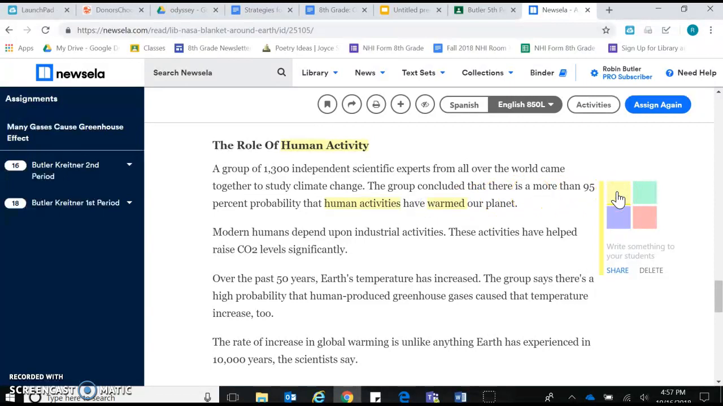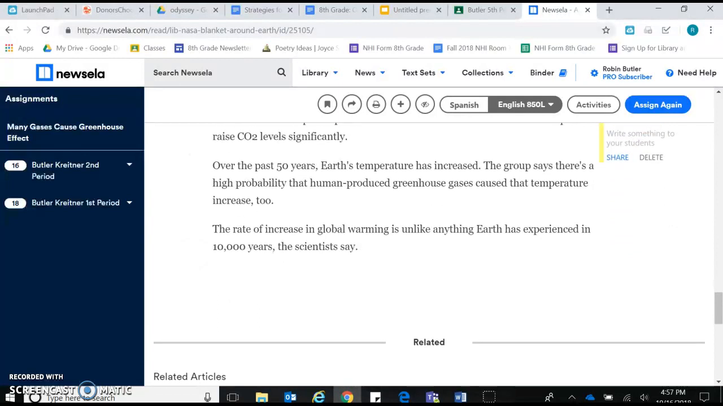Modern humans depend upon industrial activities. These activities have helped raise CO2 levels significantly. Over the past 50 years, Earth's temperature has increased. You know what? Increased has come up a lot too. I'm going to add that one as well.